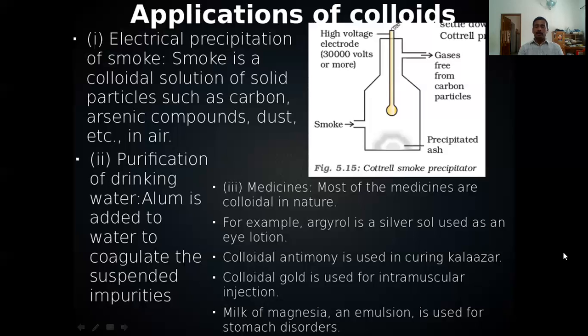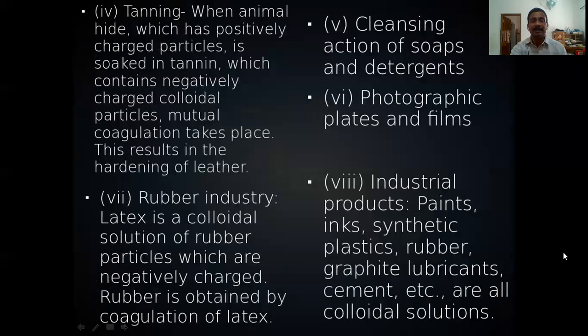And this coagulation can be used in the leather industry for tanning. Animal hide, which is colloidal in nature, contains positively charged particles.